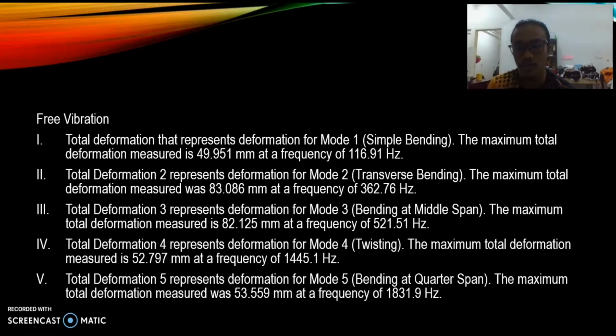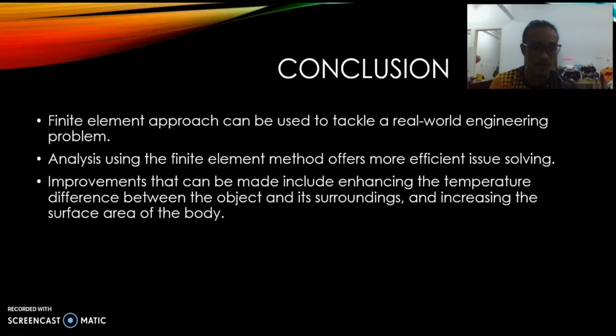The maximum total deformation measured is 53.797 mm at a frequency of 1445.1 Hz. Number 5, the last one, total deformation represents deformation for mode 5, bracket bending at quarter span. The maximum total deformation measured was 53.559 mm at a frequency of 1831.9 Hz. So thank you, that's all from me.